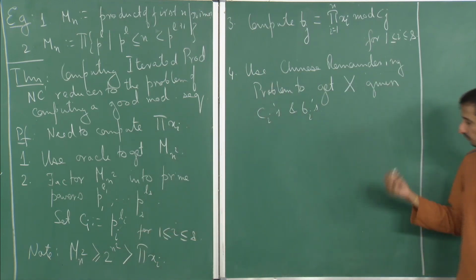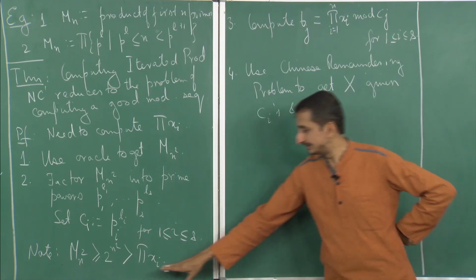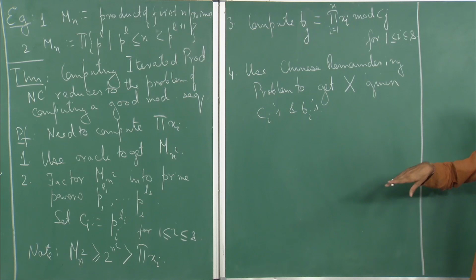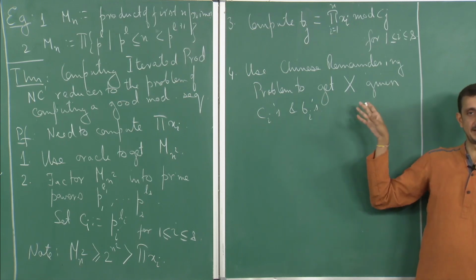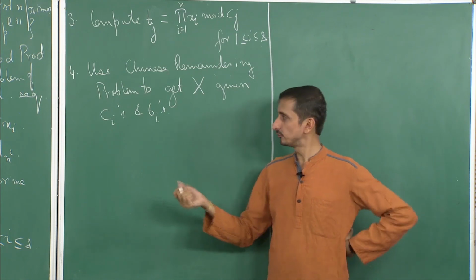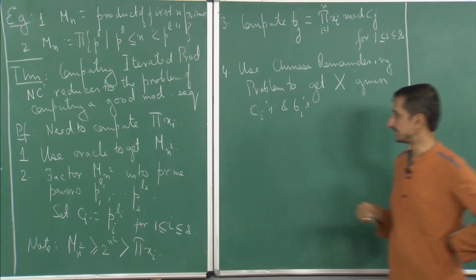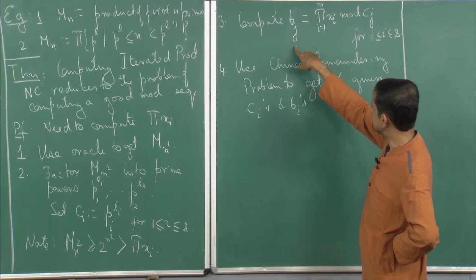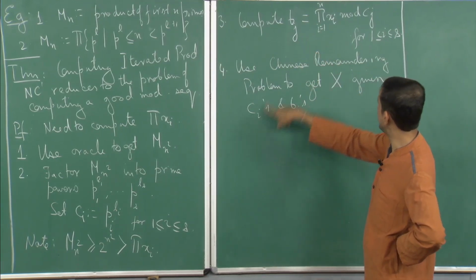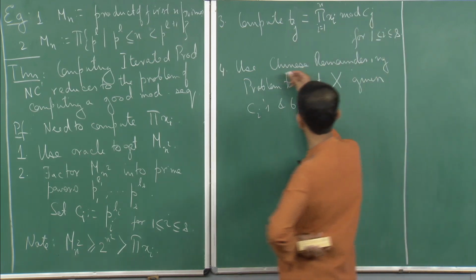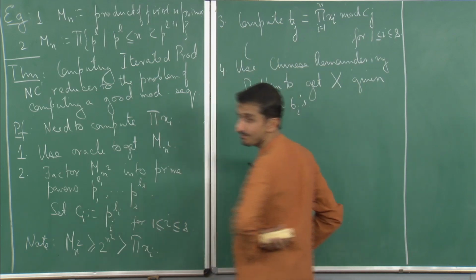What I am alluding towards is that the product of xi is actually a solution to the Chinese remaindering problem. Why is that? One more condition that we need for Chinese remaindering is that these Bi's are less than or equal to Ci's, which is clear because I am taking a modulus.